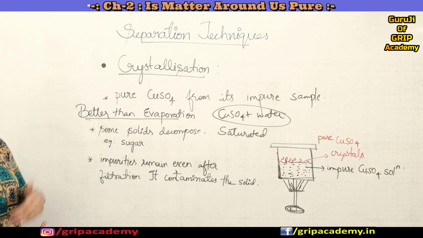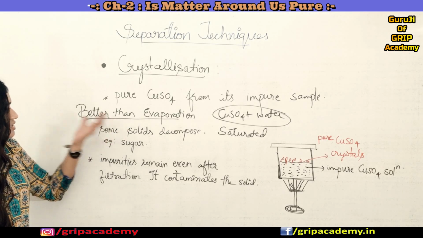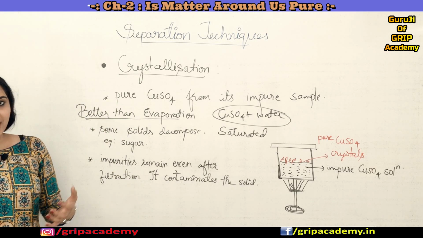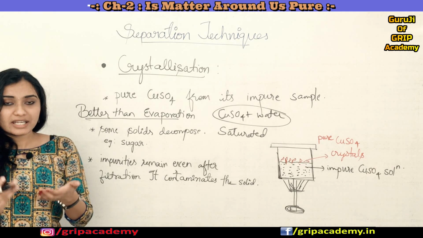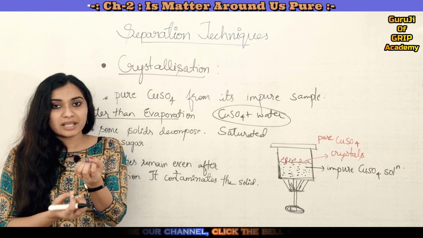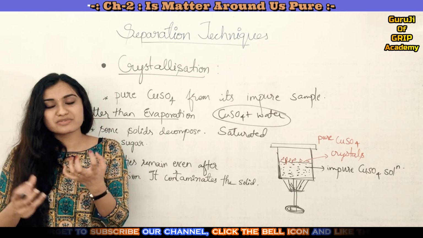We also have an advantage with crystallization. It is actually better than evaporation, because some solids decompose when you keep on heating them. Suppose you start heating sugar and supply more and more heat, what happens? It turns black, correct? It becomes charred.